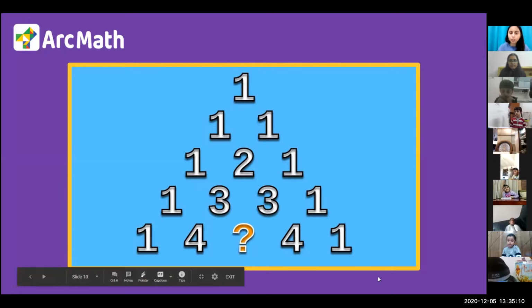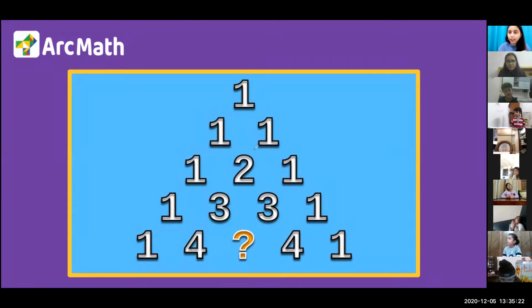So we have this question. All of you, please look at the screen. This is very interesting. We have different numbers written here and it's kind of a triangle. So we have 1 here. In the next line, we have 1 and 1. In the next line, we have 1, 2, 1. Then 1, 3, 3, 1. Then 1, 4, question mark, 4 and 1. We have to find which number is written here instead of the question mark.